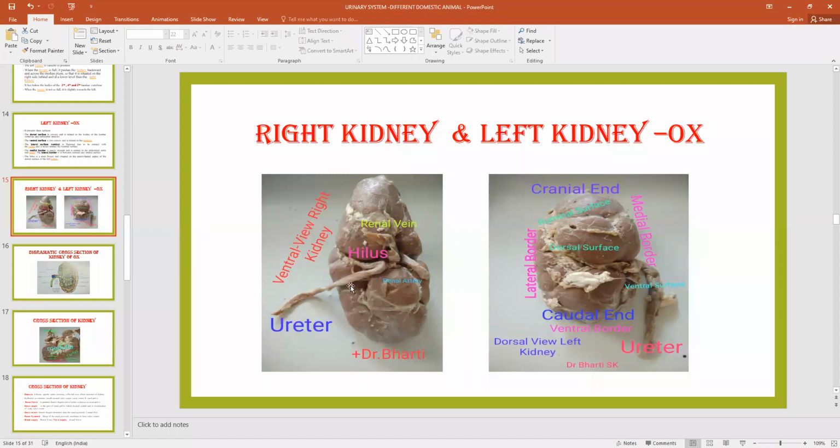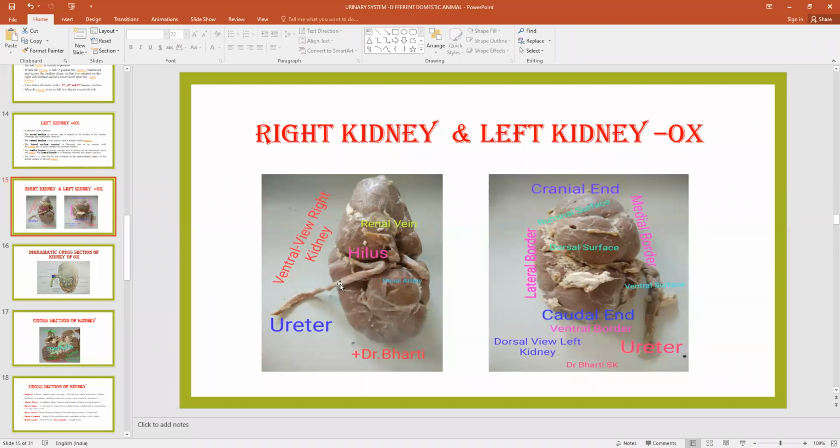You see the comparison between the right and left kidney. I think this is the hilus. This is also the hilus. So the hilus is located on its ventral side. So will it be right or left? Piyush? Right, sir. Right kidney. So this is the ventral part.